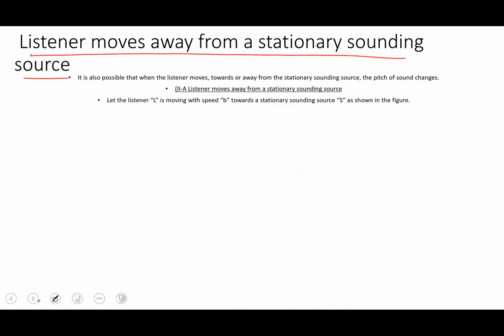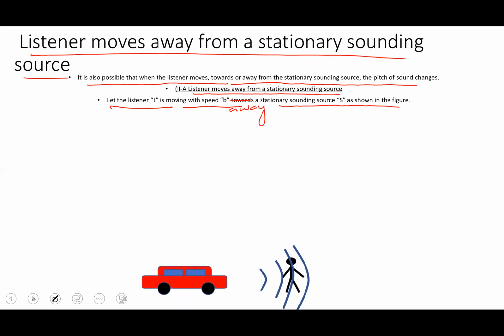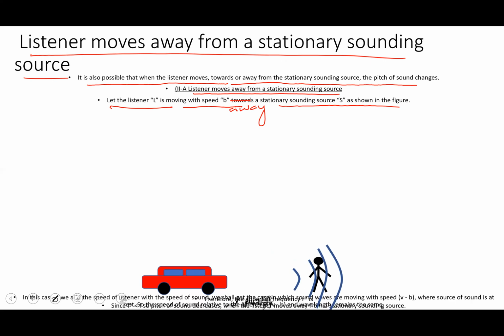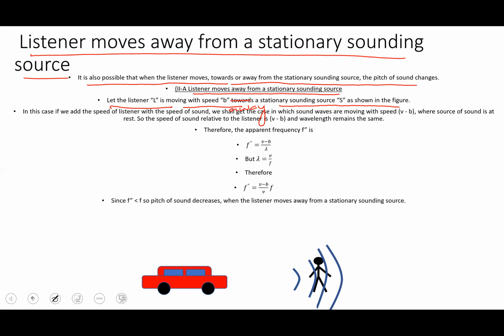In this case, it is also possible that when the listener moves towards or away from the stationary source, the pitch of the sound changes. Now, the listener is moving away from the stationary source. Let L be the listener moving with the speed b, not towards but away, from the stationary source as shown in the figure. Here we are moving away from the source. Now, what will the listener hear?